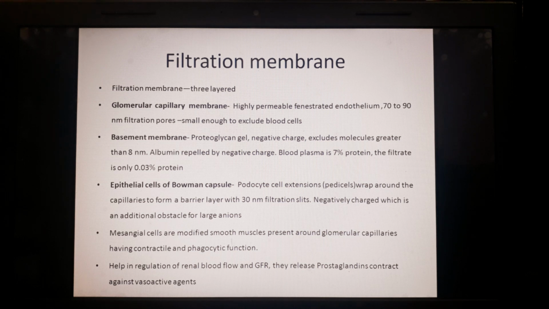So these mesangial cells are basically modified cells interspersed in the juxtaglomerular region along with the efferent arterioles, but they play a great role in the pathophysiology of the kidney, as well as regulation of renal blood flow, and they also play a great role in the removal of different immune complexes.